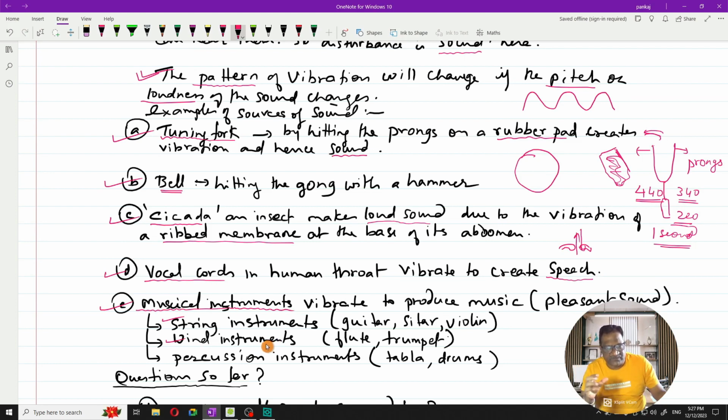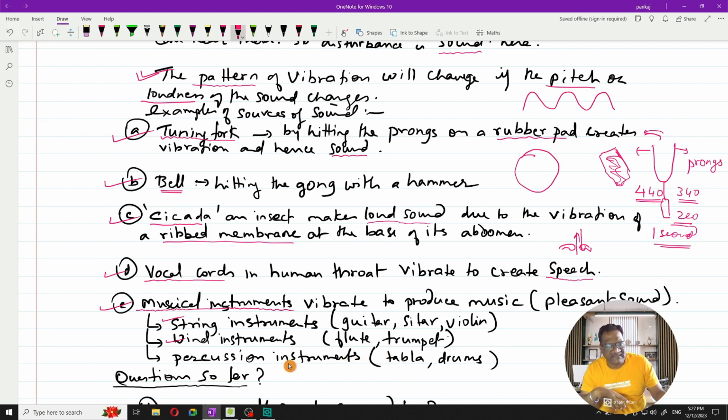When you create these wind columns by blowing from your mouth into the instrument, you can play beautiful music out of it. Examples are a flute and a trumpet. These make use of the vibration of the air column inside the instrument.